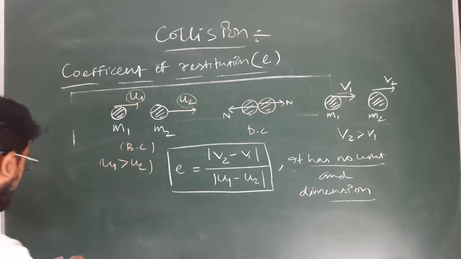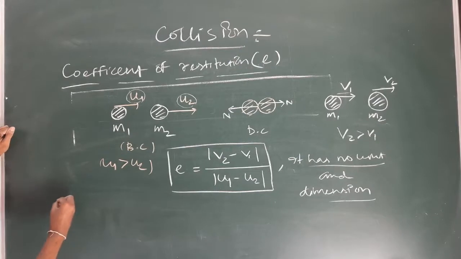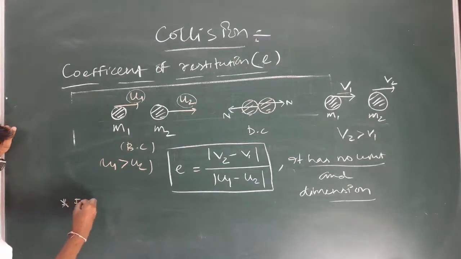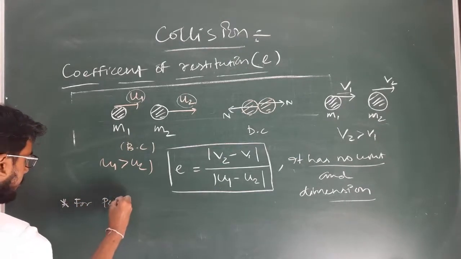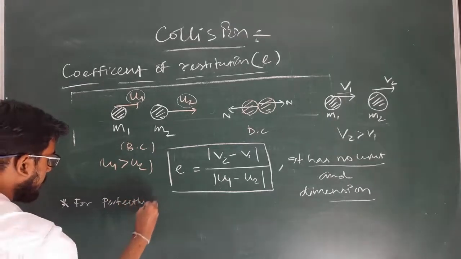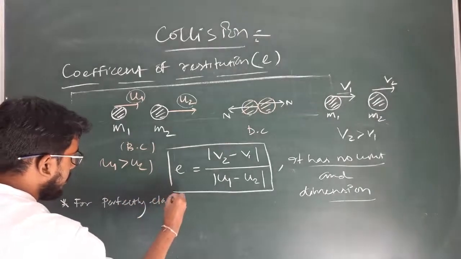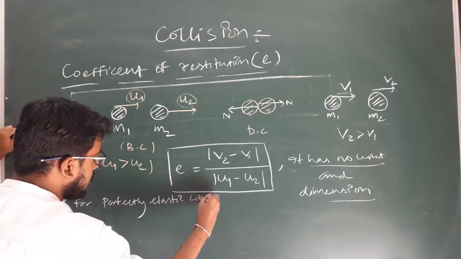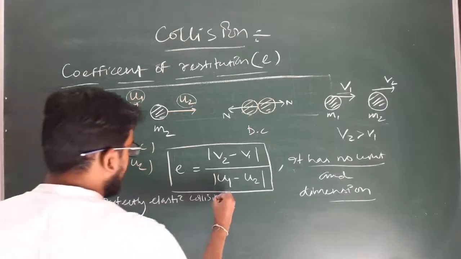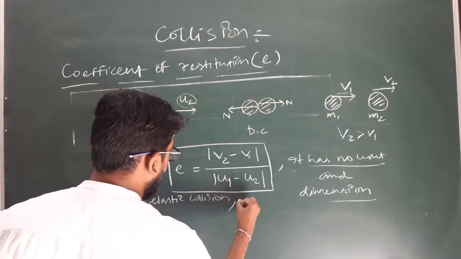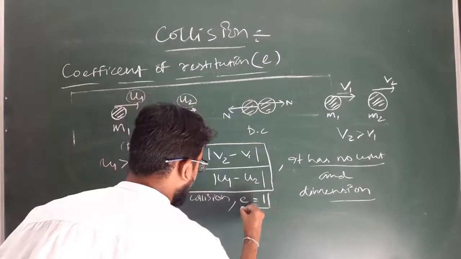So for perfectly elastic collision, you have to remember the values. For a perfectly elastic collision, the value of e is equal to 1.